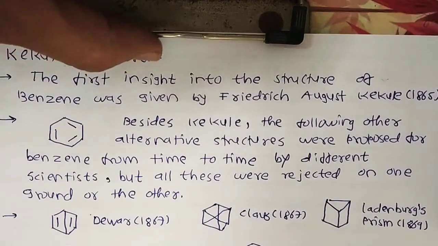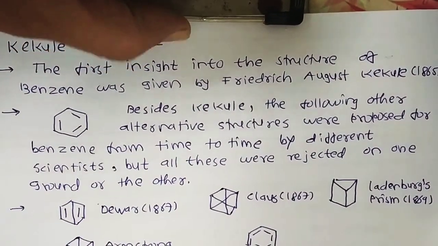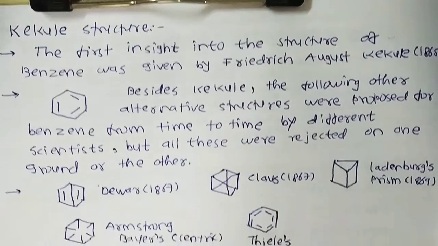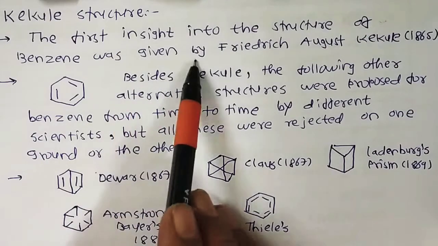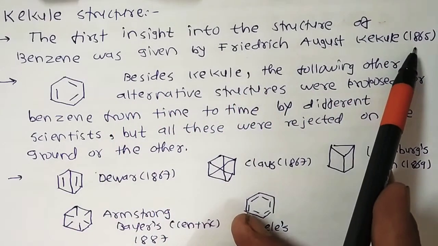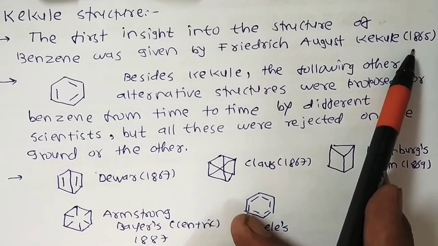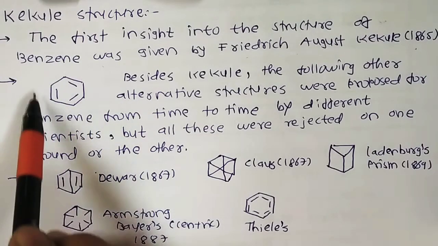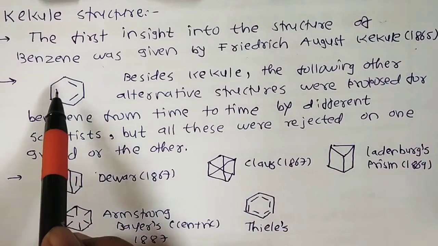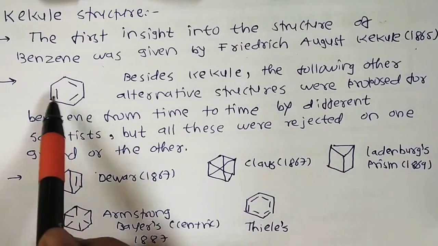This is the Kekule structure. He proposed that the 6 carbon atoms of benzene are joined to each other by alternating single and double bonds to form a hexagonal ring like this. Each carbon is further connected to a hydrogen atom.